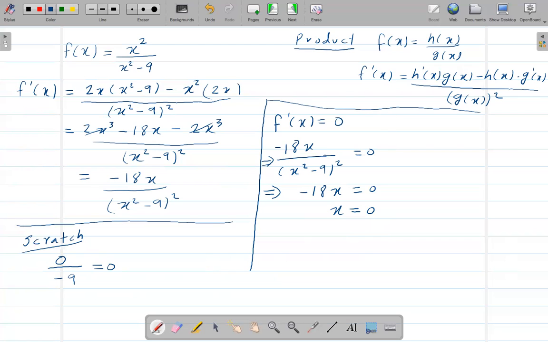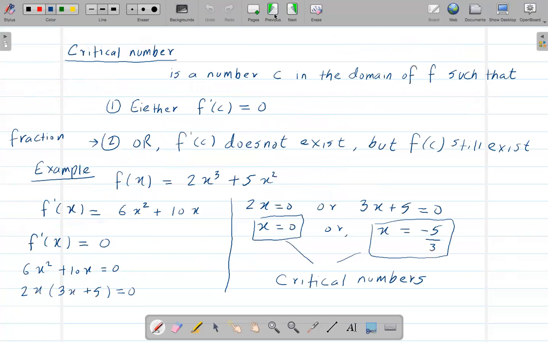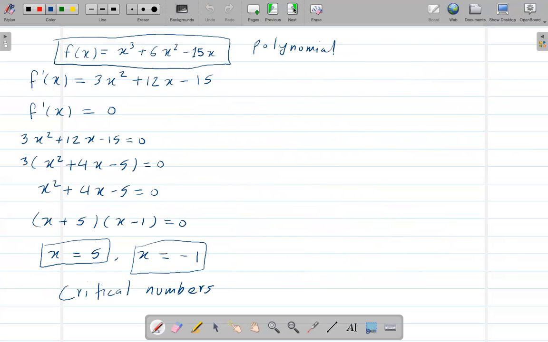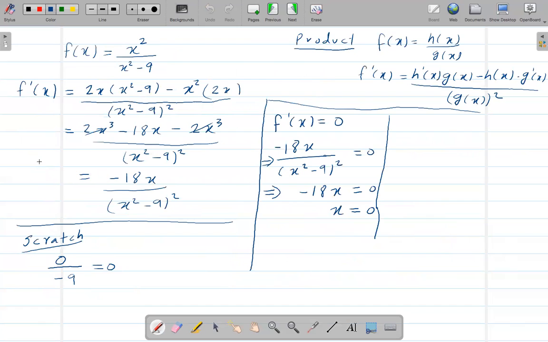Similarly, now the second condition here says that we need to find the value of c where f prime of c doesn't exist, but f of c still exists. Basically, from this f prime of x, from this equation, we need to find the value of x where this whole equation is going to be undefined.